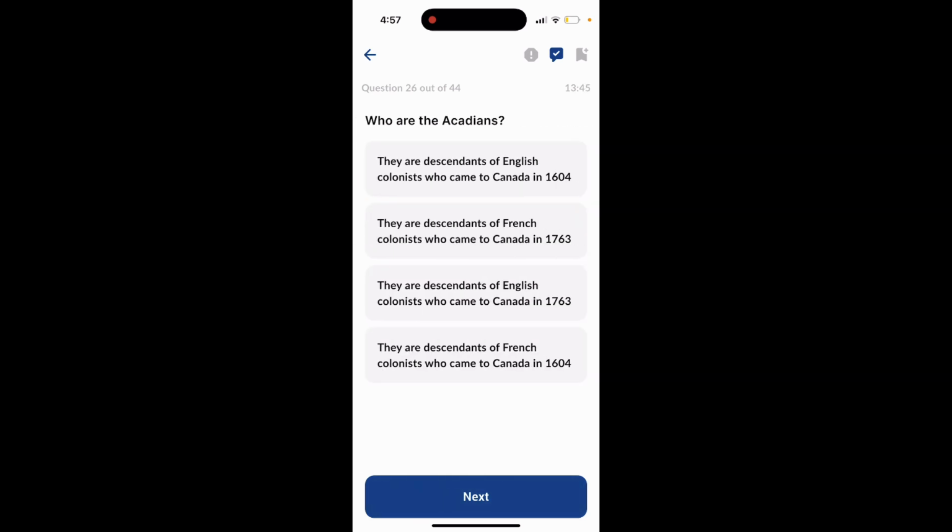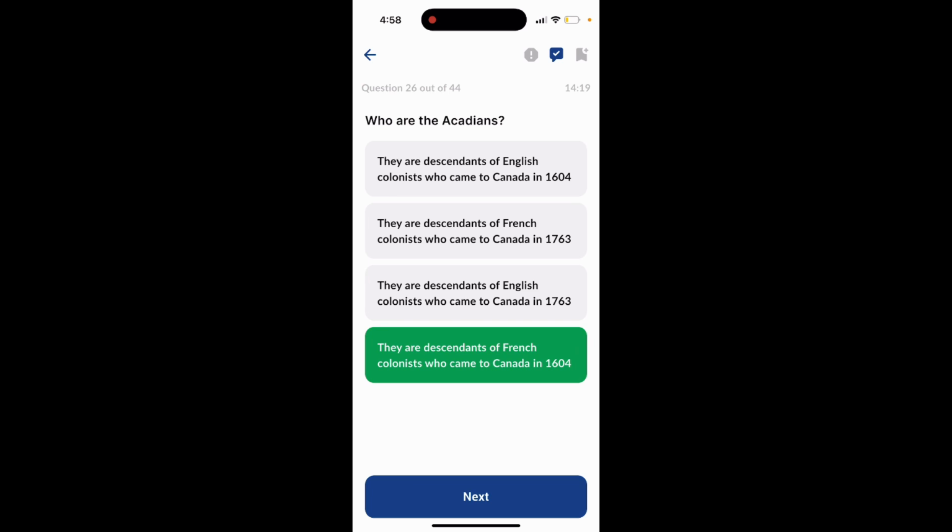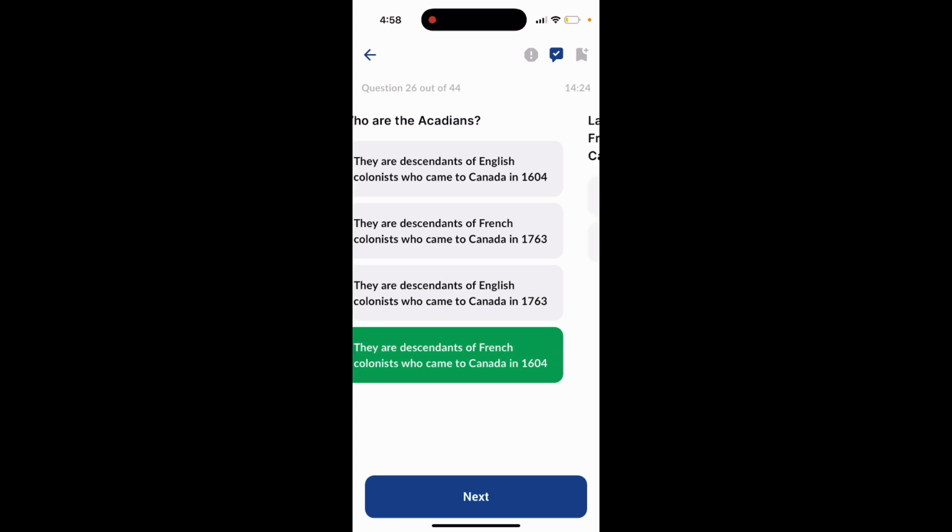Who are the Acadians? They are descendants of English colonists who came to Canada in 1604. Option 2, they are descendants of French colonists who came to Canada in 1763. Option 3, they are descendants of English colonists who came to Canada in 1763. Option 4, they are descendants of French colonists who came to Canada in 1604. The answer is option 4, they are descendants of French colonists who came to Canada in 1604.